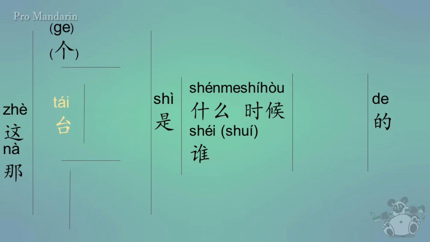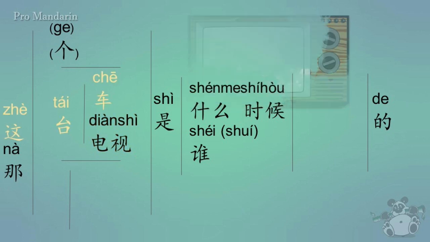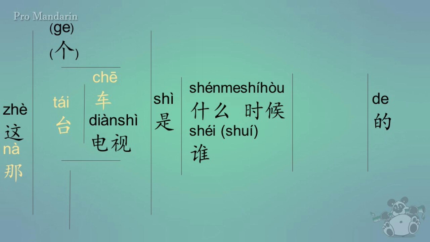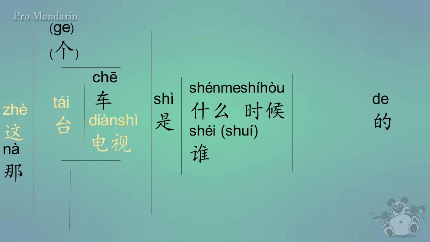So 台 would be a classifier for things like 车, which is vehicles. So if you say 这台车, you'd be saying this vehicle or this car. And of course, a lot of you are probably thinking, well, what about 辆 for 车? Well, that's correct too. But for today's lesson, we're going to use 台, which can be used interchangeably with 辆 when you're talking about 车. Now, 台 can also be used for other nouns such as 电视, which is television. So again, 这台车, this vehicle or this car, and 那台车, that vehicle or that car. And then we got 这台电视, which is this television, and 那台电视, that television.